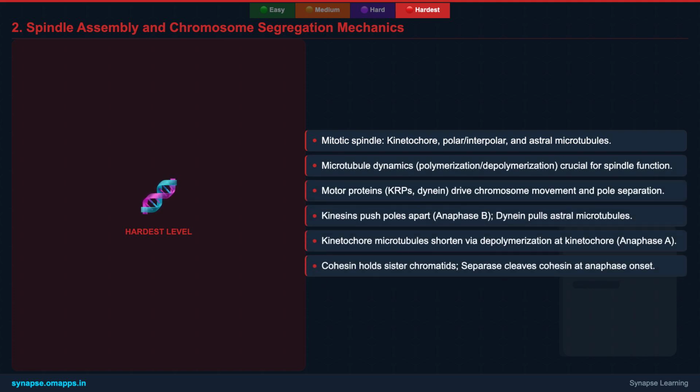Kinetochore microtubules, powered by motor proteins like dynein and kinesin, pull chromosomes towards the poles, while interpolar microtubules, aided by other kinesins, push the poles apart, elongating the cell. Cohesin, a ring-like protein complex, holds sister chromatids together until anaphase, when separase cleaves it. This precise interplay of microtubules, motor proteins, and regulatory factors ensures that each daughter cell receives an exact copy of the genetic material, a feat of molecular engineering crucial for life.